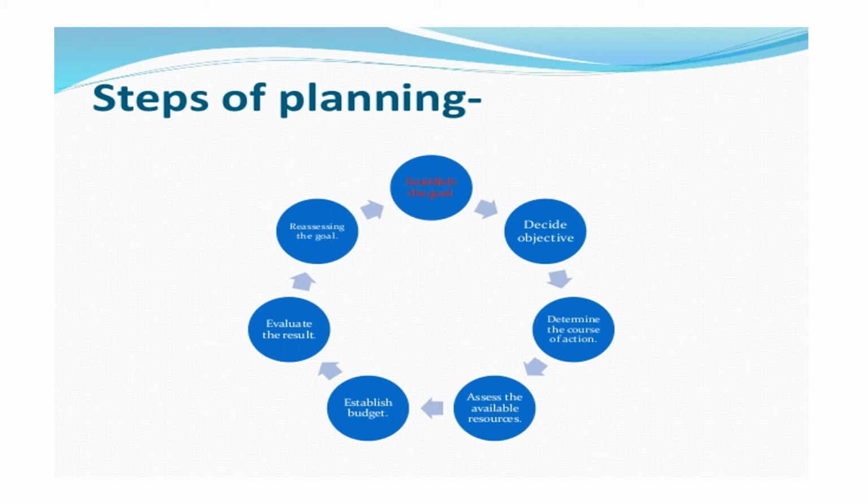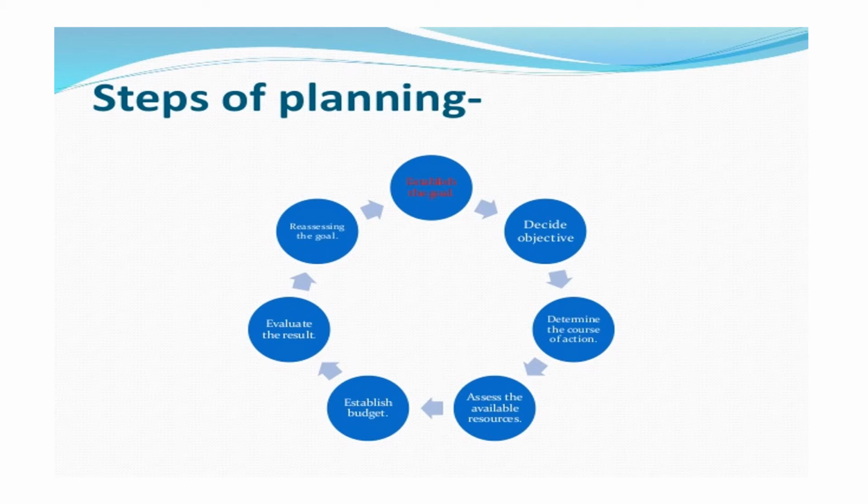And assess the available resources. I have told you where you are going to do it, who is going to do it, and when you are going to do it. So when you are looking into the place or venue where you are going to conduct the in-service education program, you should see the available resources over there. Seating capacity should be there, lighting should be there, it should be well ventilated, and if you are doing a demonstration, you need to have the equipment for doing the demonstration, and if you need to perform hand washing, you need to have the things for that. So what are the things you need to have?